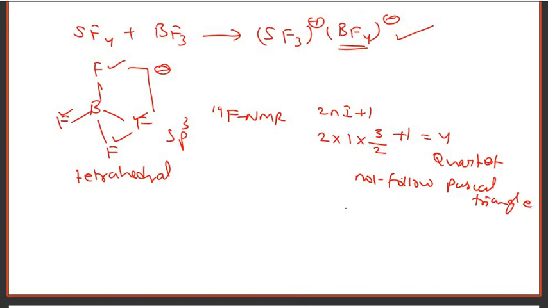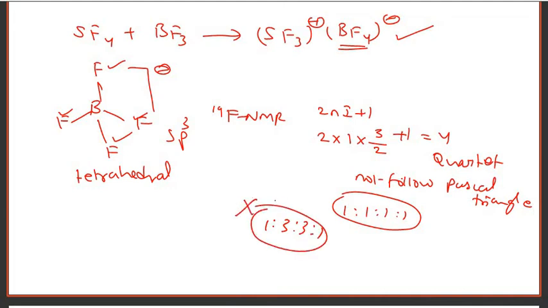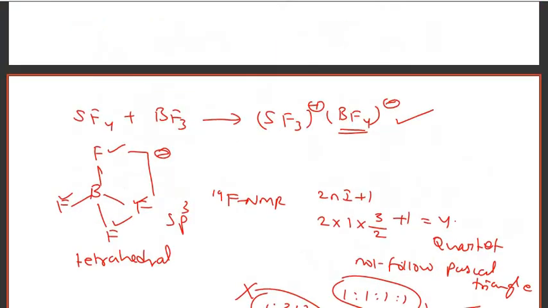So this quartet will be 1:1:1:1. It is not 1:3:3:1, which is Pascal's triangle. You will not follow Pascal's triangle; you will get 1:1:1:1.